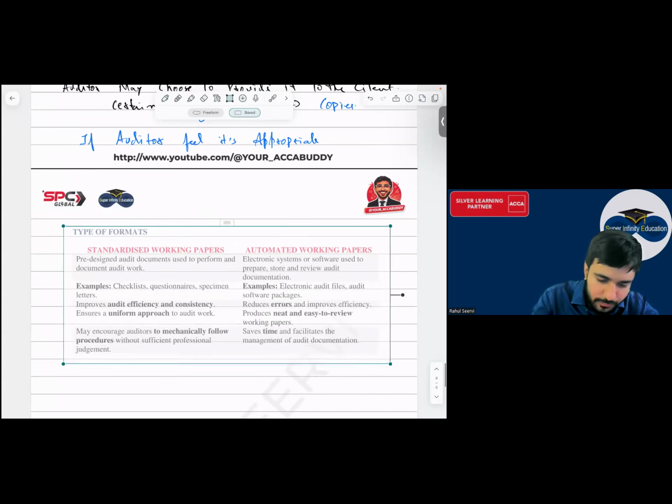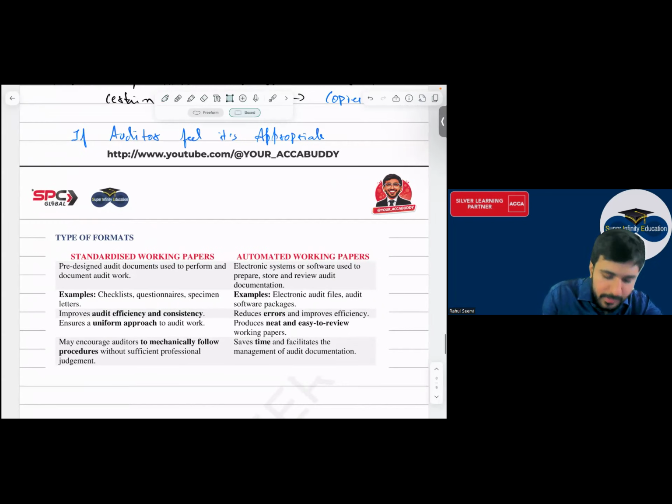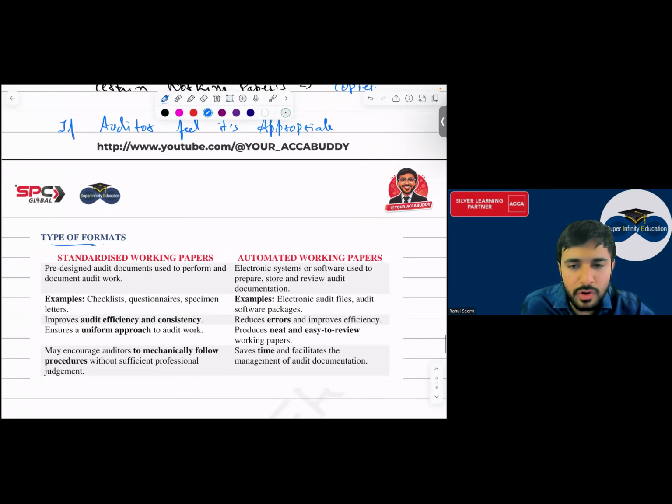Types of format of a working paper. There are two types of formats, everyone. The first one is the standardized working paper. And the next one is automated. What does automated mean? Everything is automated. You only have to input the data. Everything will be done automatically.